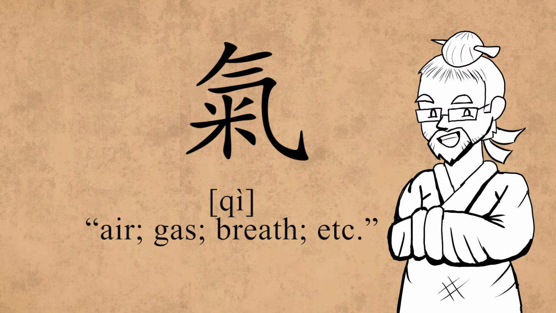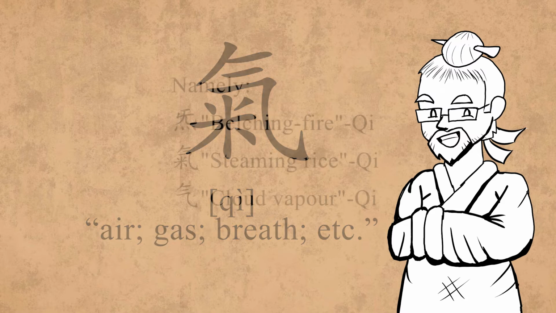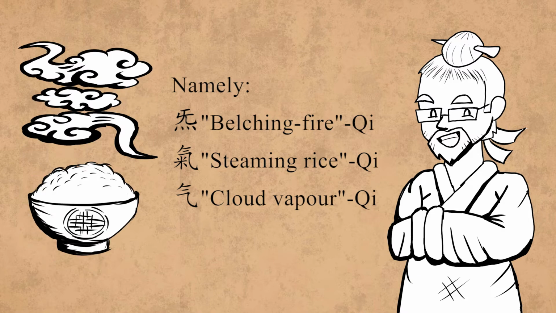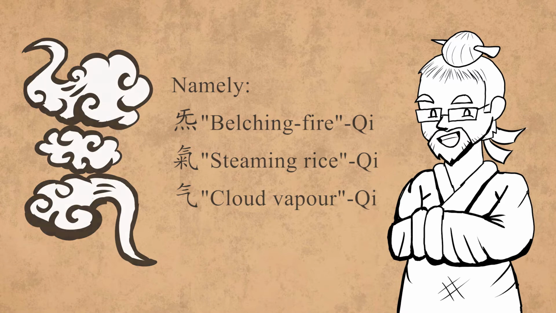But suffice to say, many Taoists felt that using just one character to express the various aspects of qi was not enough. So to distinguish between some of these meanings, they would use several alternate glyphs for qi, used alongside each other in the same text. In order to avoid confusion, in this video I will be referring to them as belching fire qi, steaming rice qi, and cloud vapor qi respectively.